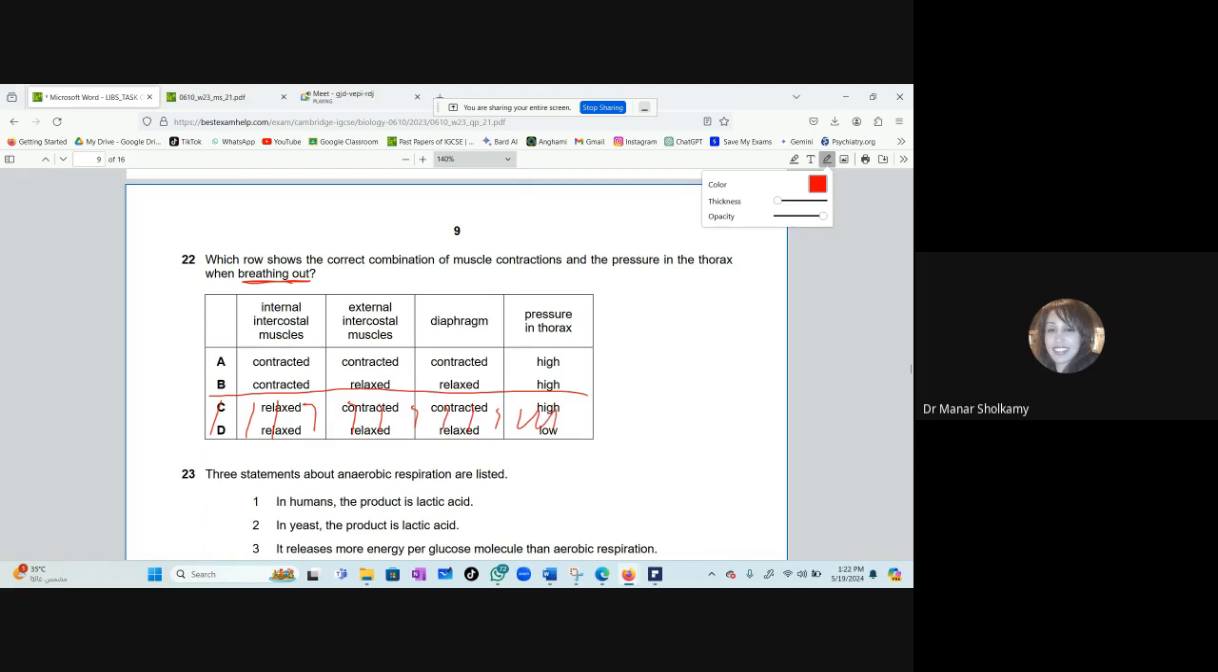Now, if the internal intercostal muscle will contract, what will relax? The external intercostal. Very good. And who are friends with the external? The diaphragm. So it will also relax. Excellent. So the answer looks as if it is A or B. B. Of course, B. And the pressure will increase so that the air is pushed out.